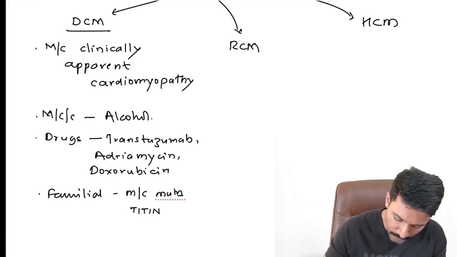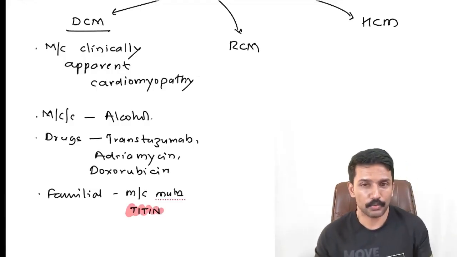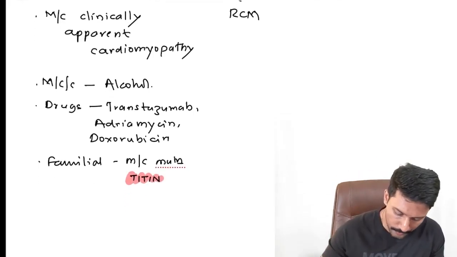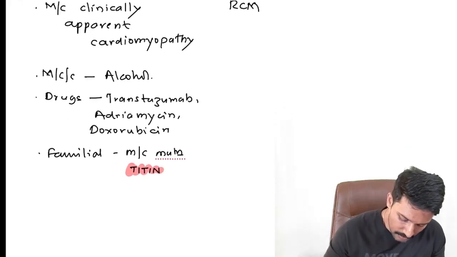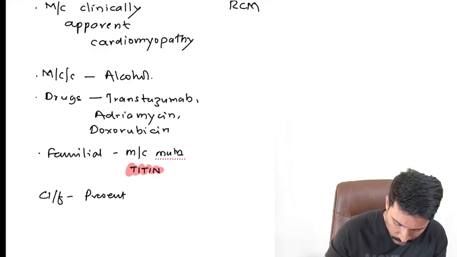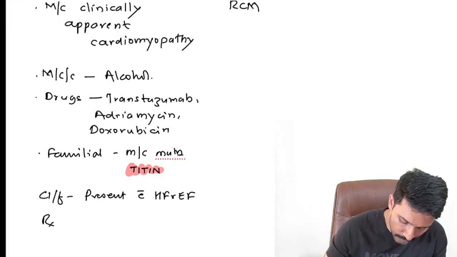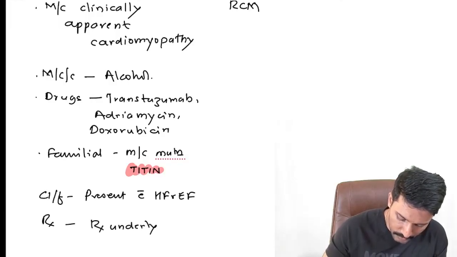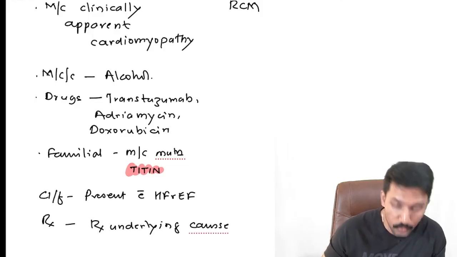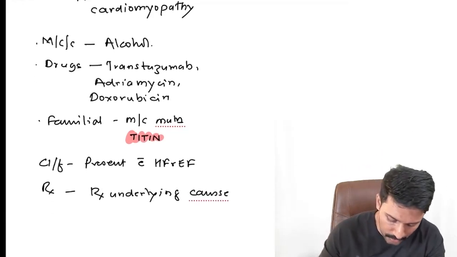This is an MCQ asked multiple times, so I want you to remember. All these patients, in terms of clinical features, present with heart failure with reduced ejection fraction, and in terms of treatment, all we do is treat the underlying cause. Like if it is drugs, withdraw the drugs. If it is alcohol, try to cure the addiction in the patient.